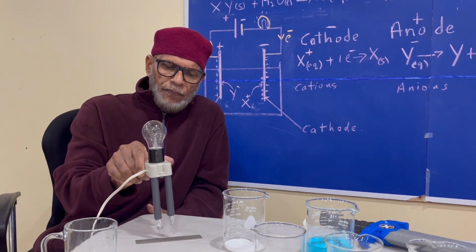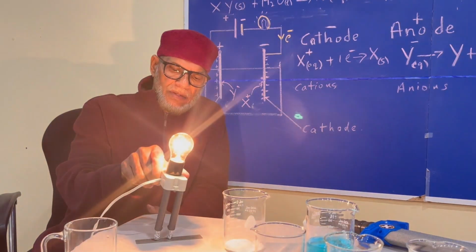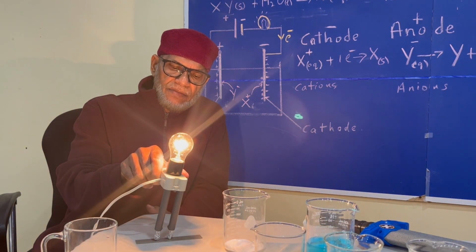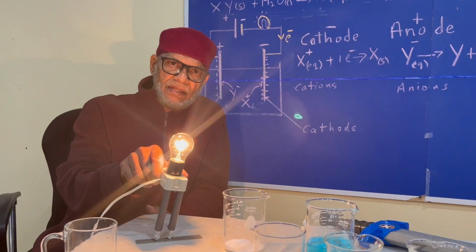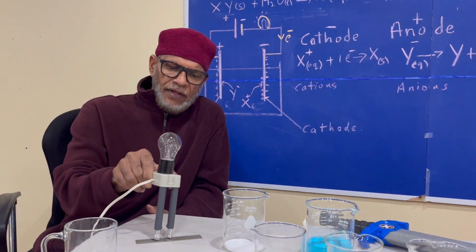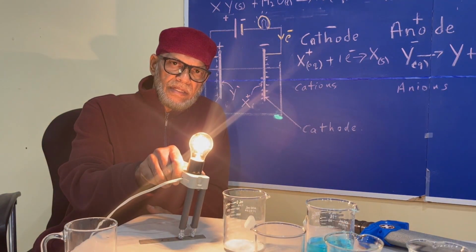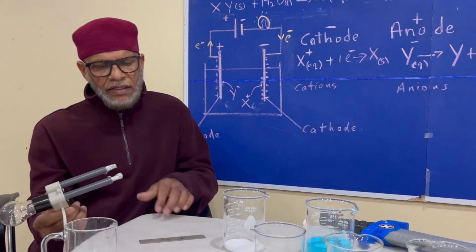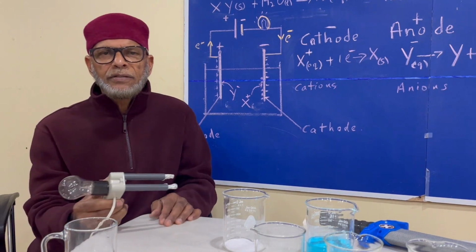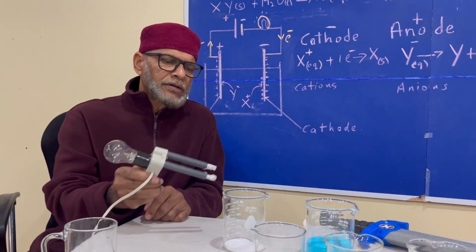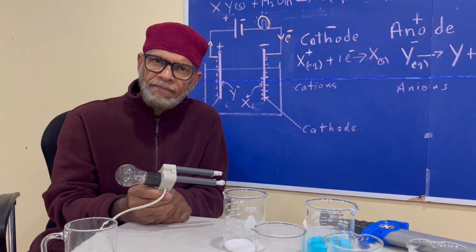So we can show you how a piece of metal is doing that. Metals conduct electricity because they have loosely held electrons which are allowed to zip across from the cathode onto the anode. So that is how metals conduct electricity. Recall that water by itself was not able to conduct electricity, nor crystals of sodium chloride.